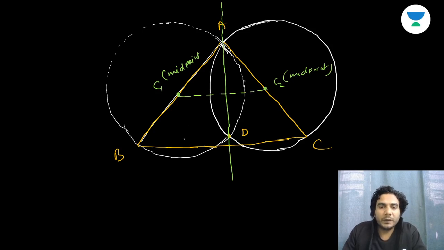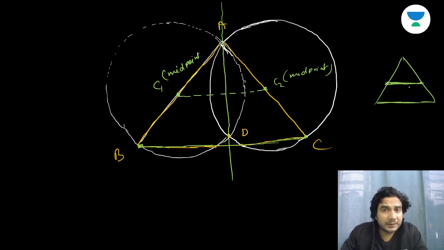C1C2 will be parallel to BC, right? Why? Midpoint theorem. In any triangle, if you join the midpoints, the line joining the midpoints will be parallel to the base, and it is half the length of the base, right? So length is not our concern.